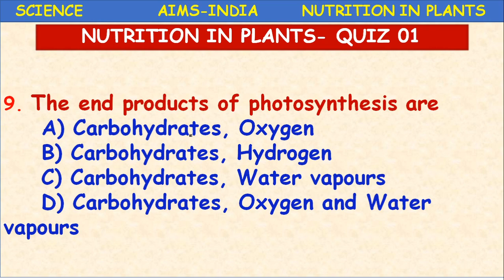If you remember the equation, you can easily attempt these types of questions. So what are the end products of photosynthesis? Carbohydrates, oxygen and water vapors. Okay children, these three are the products, on the right hand side of the equation.